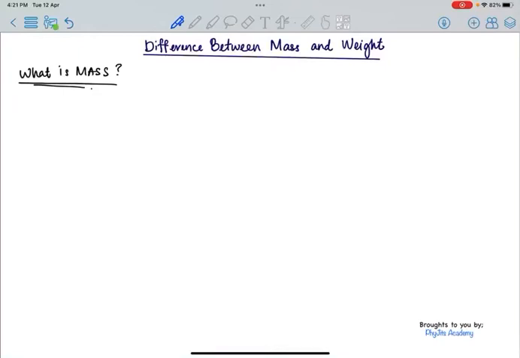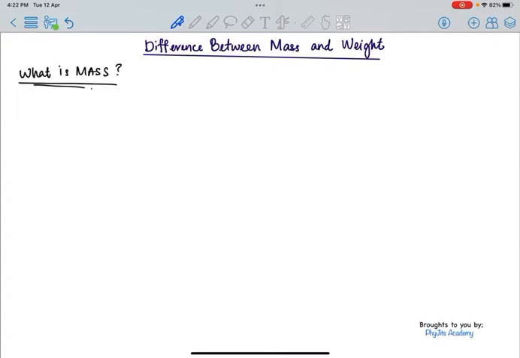For today's lesson, we will be covering mass and weight. Please bear in mind that in physics, mass and weight are two different physical quantities. In our normal daily language, when we ask someone how heavy the person is, we ask, what is your weight? But in physics, we do not ask that question. We ask the person, what is your mass? Because mass and weight are two different quantities. So what is the difference? Let's see through this lesson.